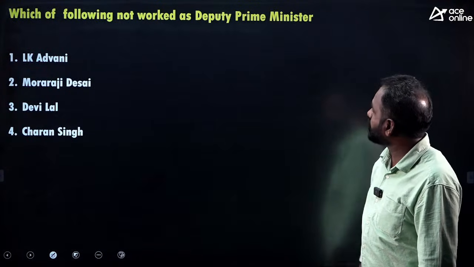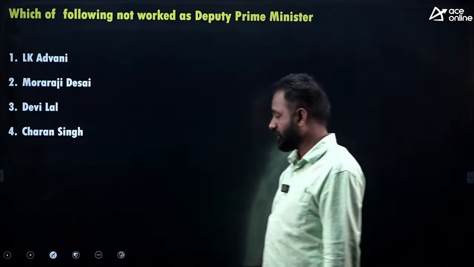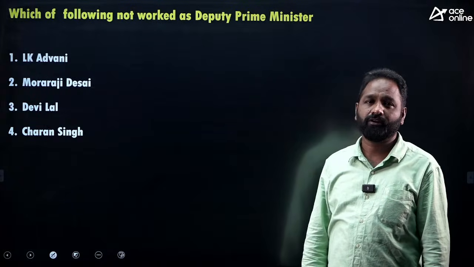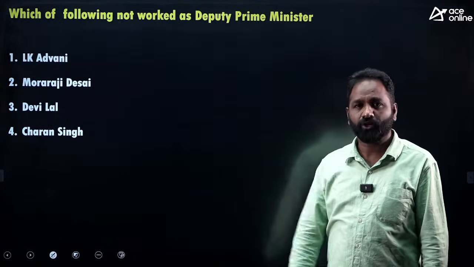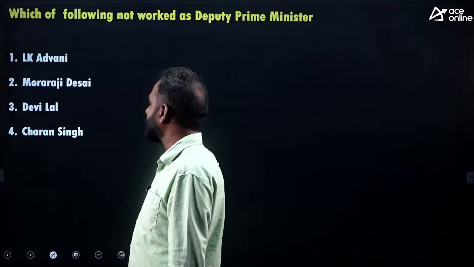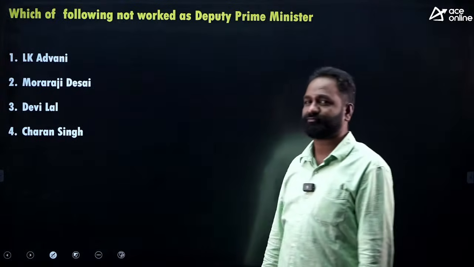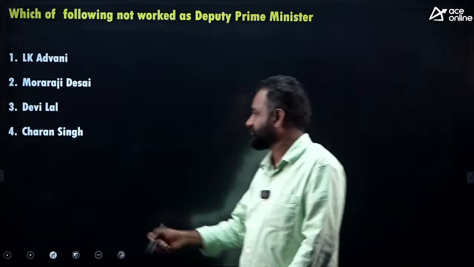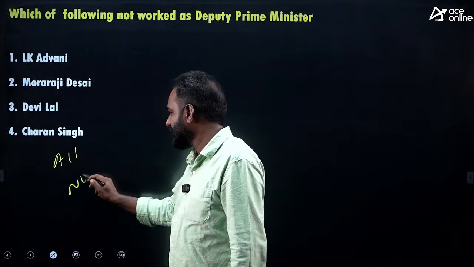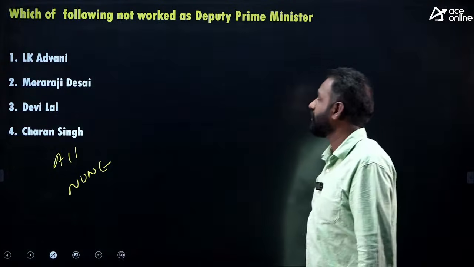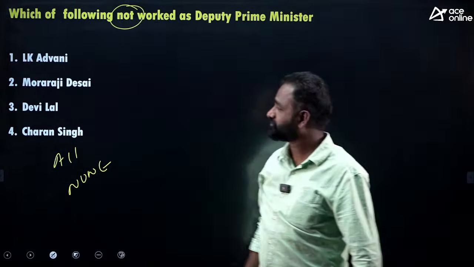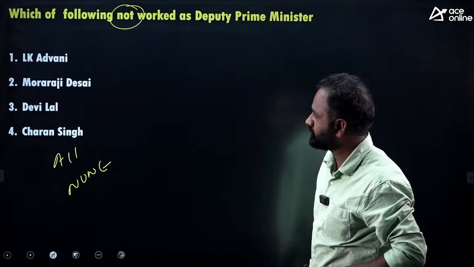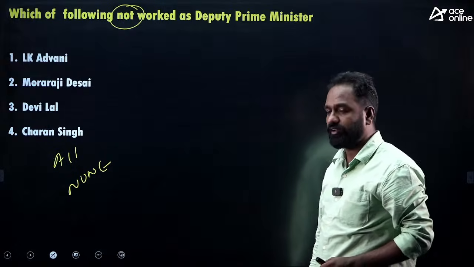Which of the following has not worked as a Deputy Prime Minister? You know the Prime Minister post is mentioned in the Constitution, but the Deputy Prime Minister post is not mentioned in the Constitution. It is a post, but not a constitutional post. L.K. Advani, Morarji Desai, Devilal, Charan Singh, multiple options are there. You have the option all of this, and none of this also.